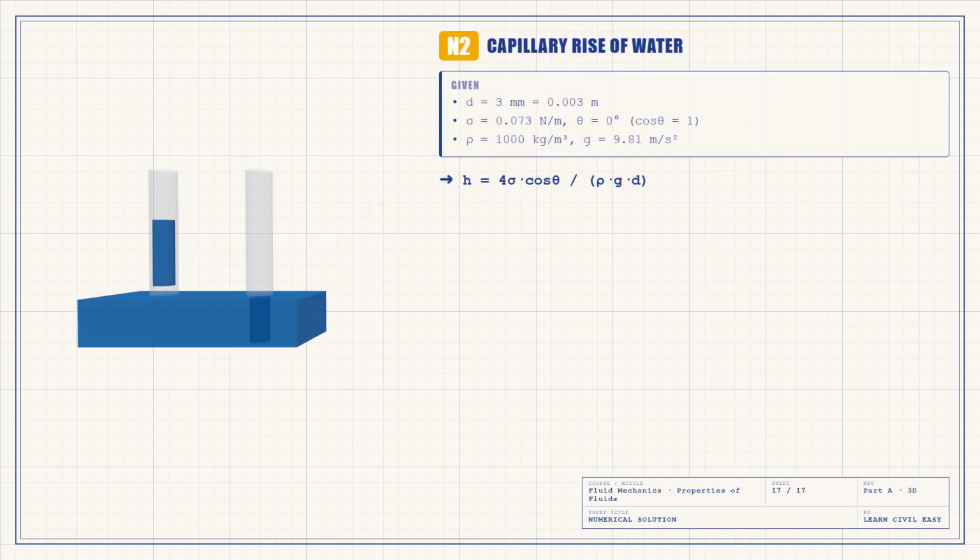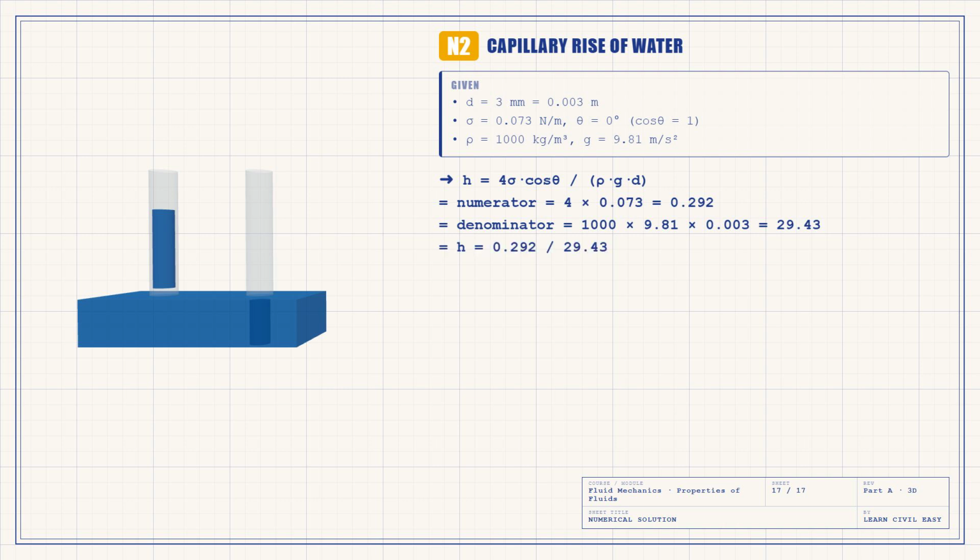Numerical 2. Find the capillary rise of water in a 3 mm glass tube. Surface tension is 0.073 Newton per meter and the angle of contact is 0. Use H equals 4 sigma cos theta over rho g D. The numerator is 4 times 0.073, which is 0.292. The denominator is 1000 times 9.81 times 0.003, which is 29.43. So H equals 0.292 over 29.43, which is about 9.9 millimeters. The answer is roughly 10 millimeters.